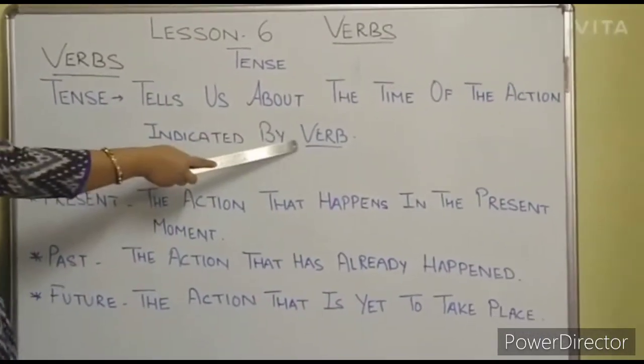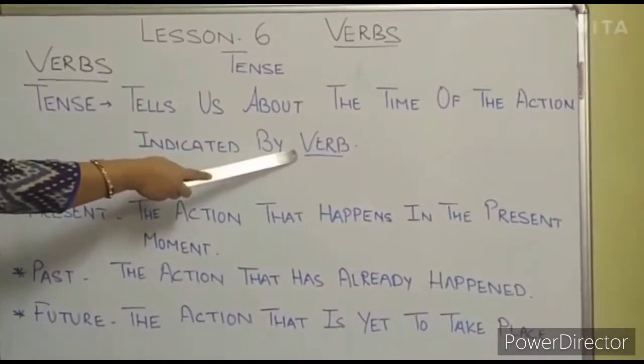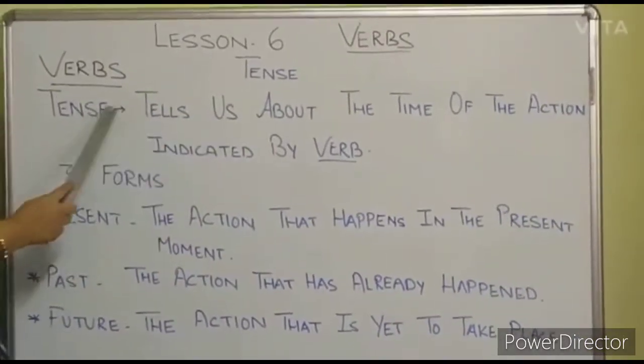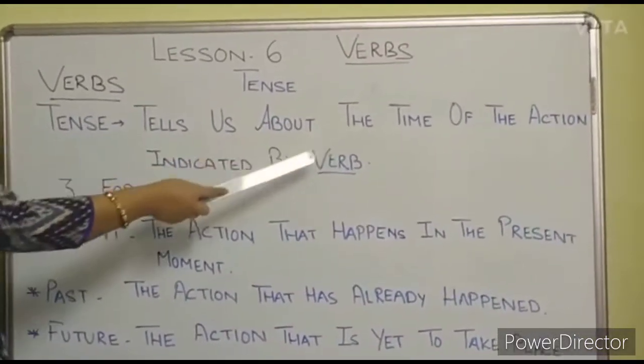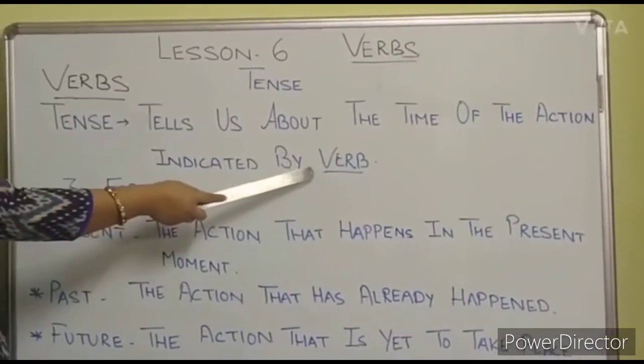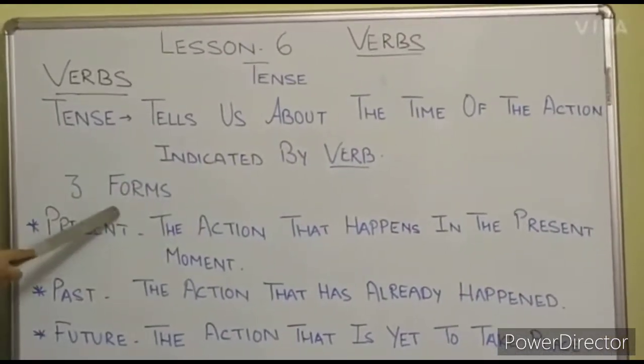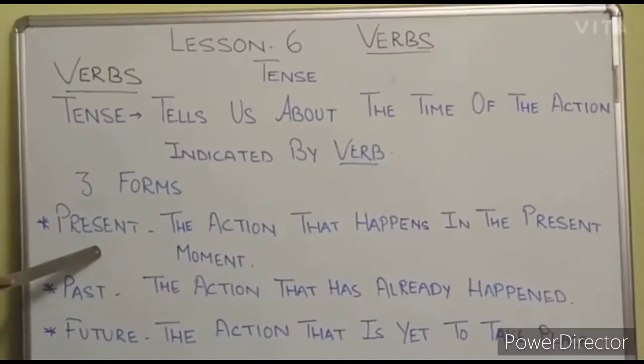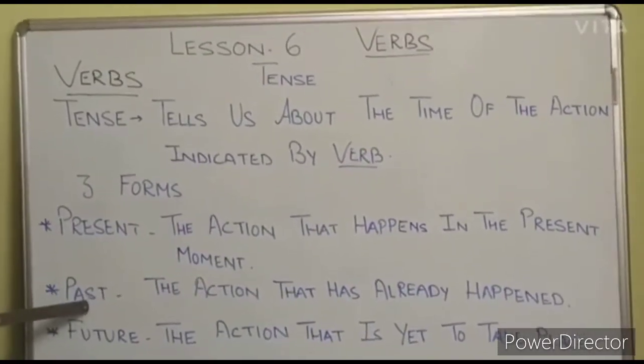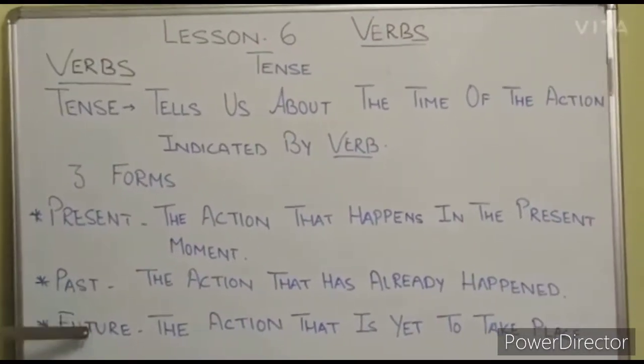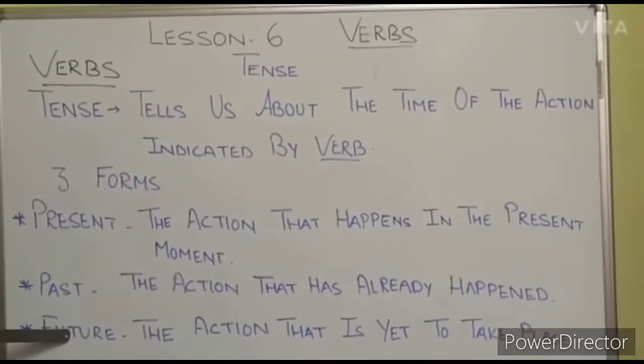From the verb we come to know about the action, and tense tells us the time when the action has taken place. Now three forms: present, that is simple present tense; past, simple past tense; and future, simple future tense.